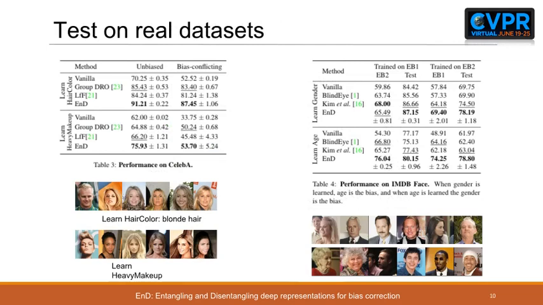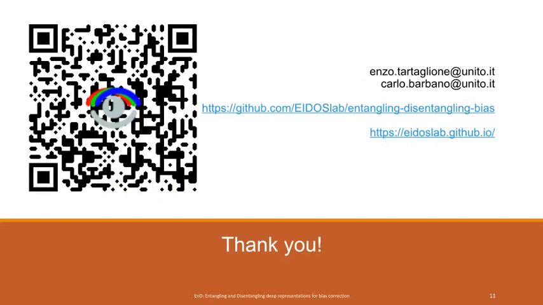EnD proves on the field its effectiveness also on other datasets. We have tested EnD on CelebA and IMDb, training on many features like hair color or the age and using the gender as bias. More details and the ablation study can be found in the paper. The code is open source and publicly available online.